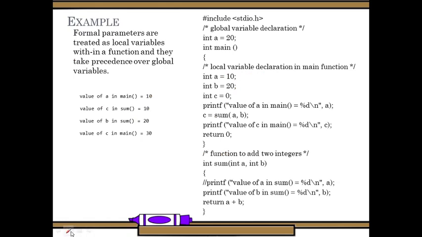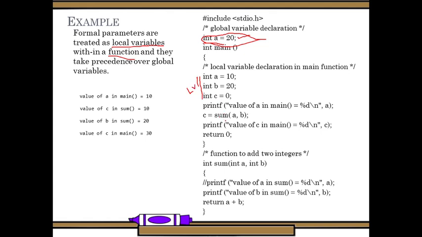Okay, so let us see how the formal parameters are treated as local variables to that particular function. Formal parameters, what do we call them? Local variables. So the types of variable declarations are two: either global or local variables. In one function, a is equal to 20 is defined, this is a global declaration. And here a, b, c, these are the local variable declarations.